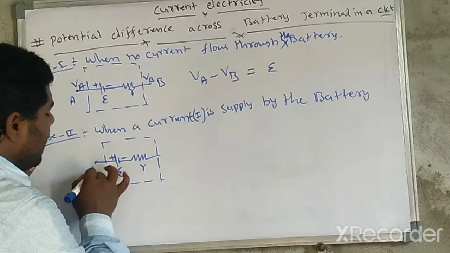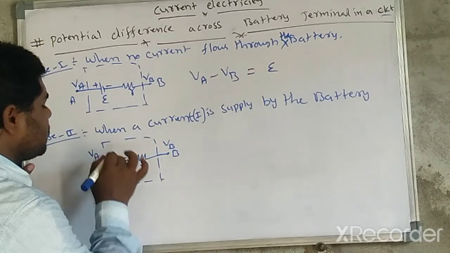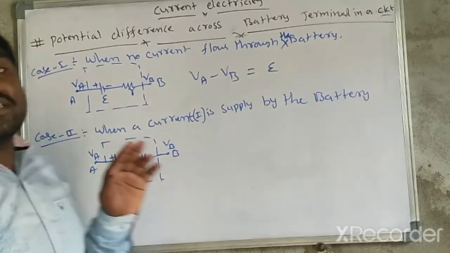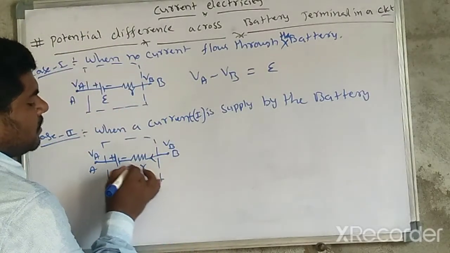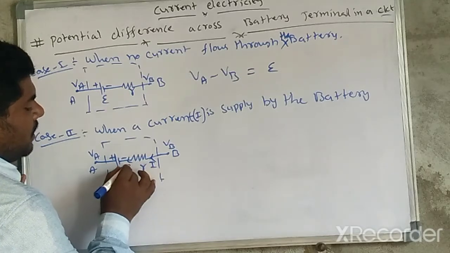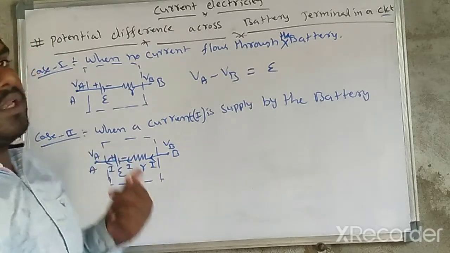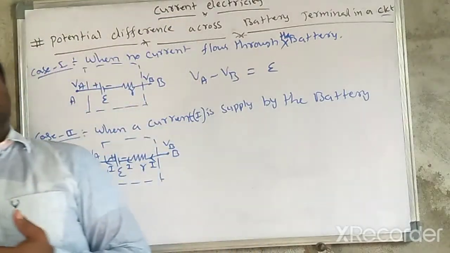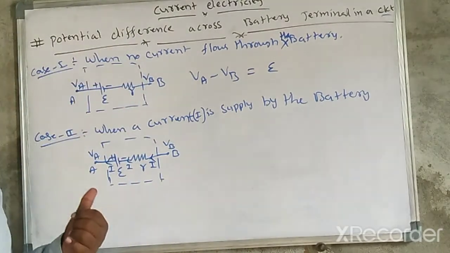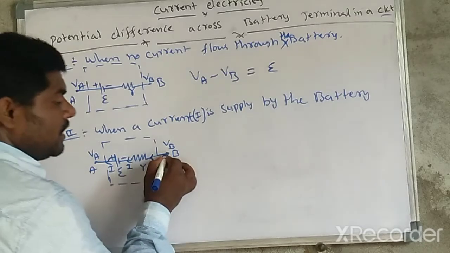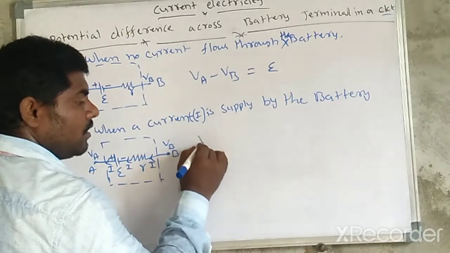Here this point is A and this point is B. Here the potential is VB, here the potential is VA. This is the direction of the current, current moving from B to A. Whenever they ask this type of question, you may write like this. Please remember, the current is moving B to A, that's why I am writing VB first.